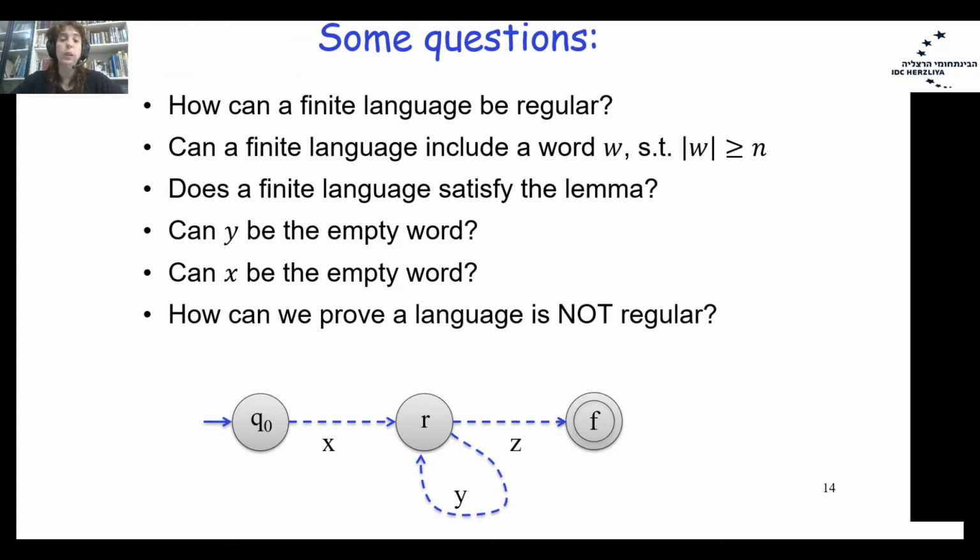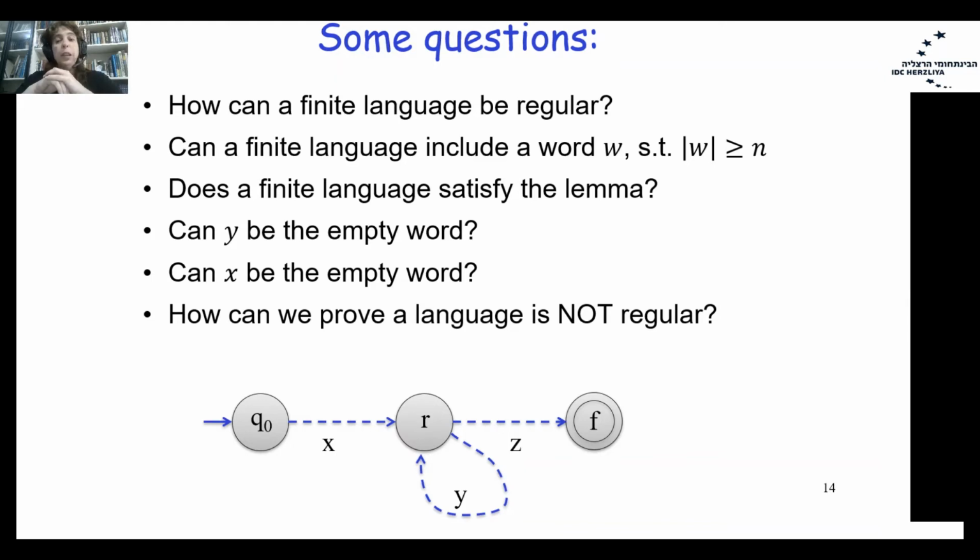No, I already answered it. If we have a finite state automaton with n states, the maximum length of a word that we can accept without loops, and in a finite language we don't have loops, will be n minus 1.